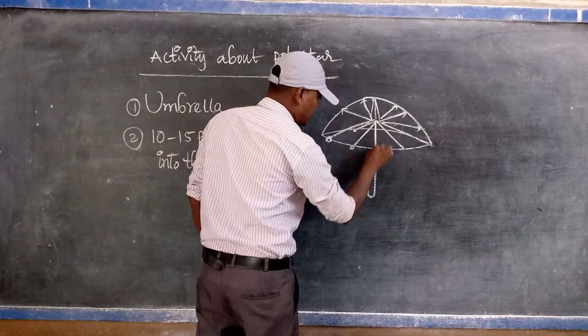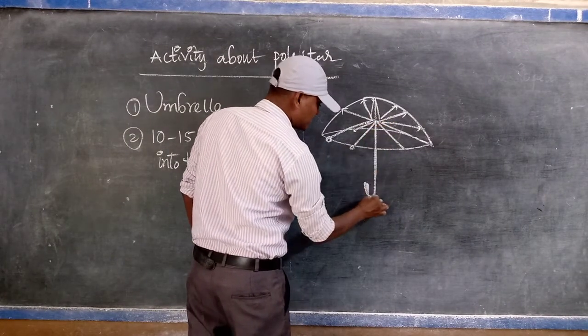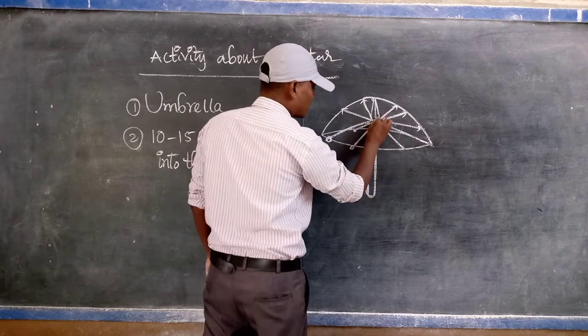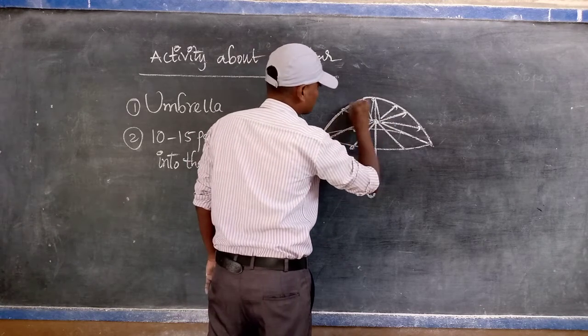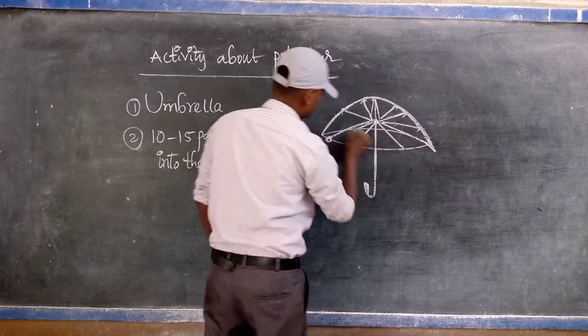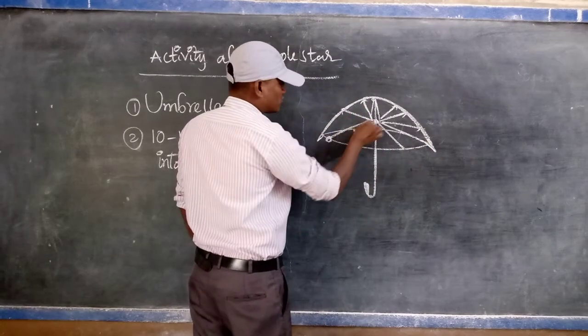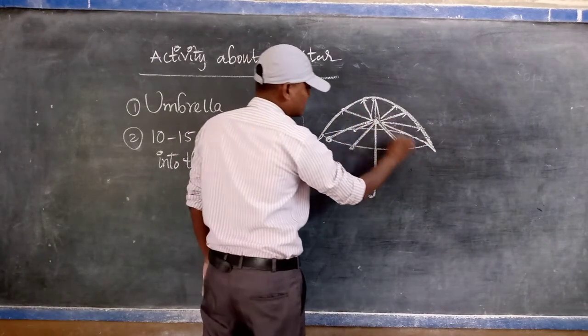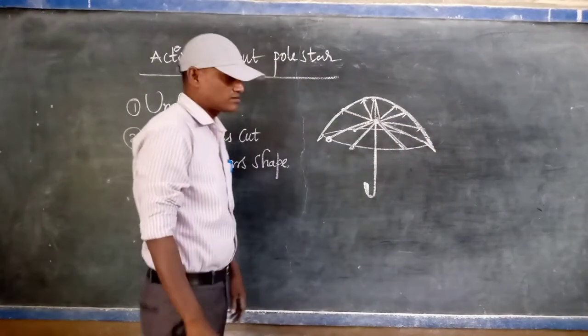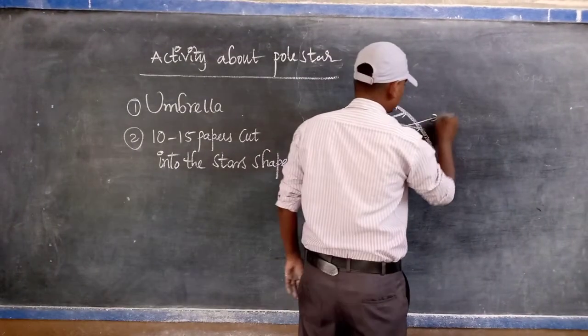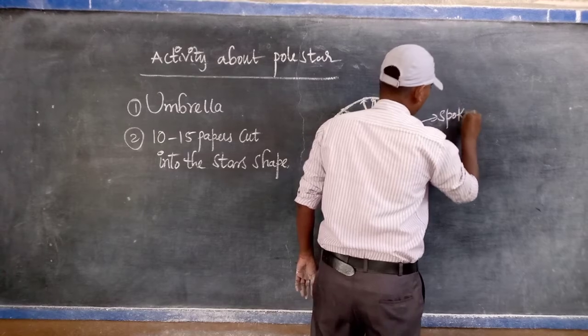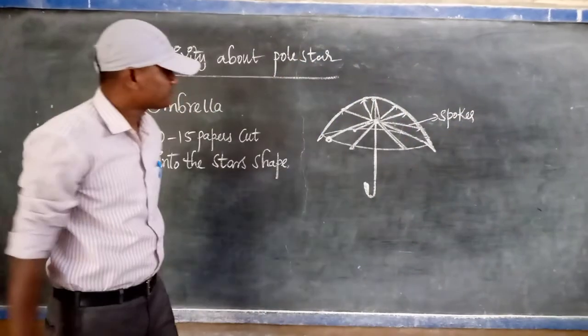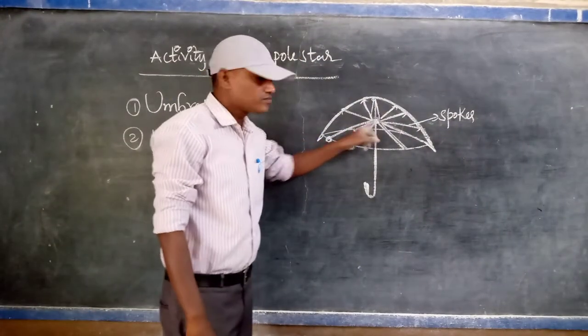There is a metallic straight rod. This is the shape of the umbrella. These lines represent the spokes. We know that it has spokes, and there is the midpoint.